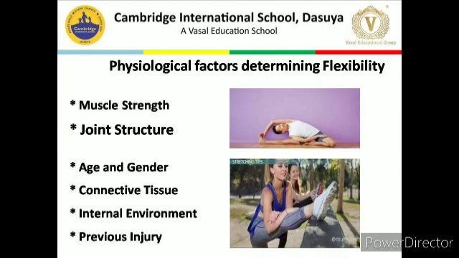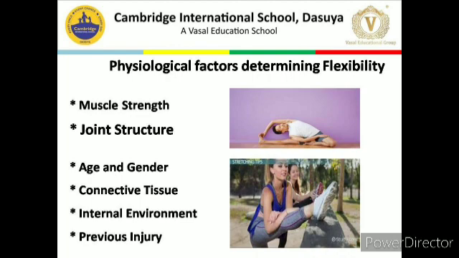First is muscle strength. In order to work out properly, athletes need to utilize a full range of motion. This becomes increasingly difficult if the muscles are so tight that they simply cannot move in a certain direction.